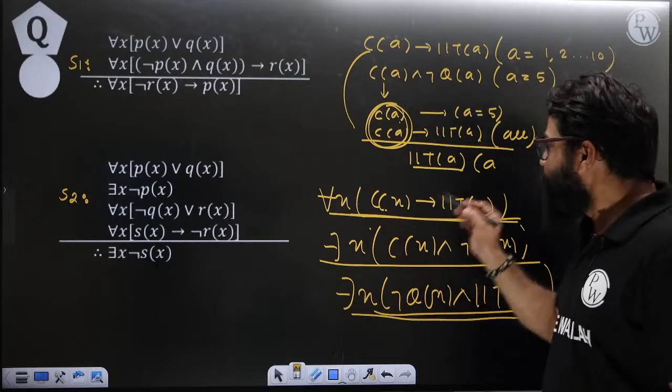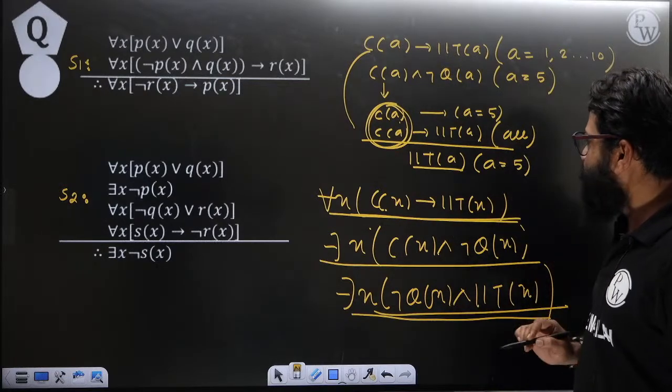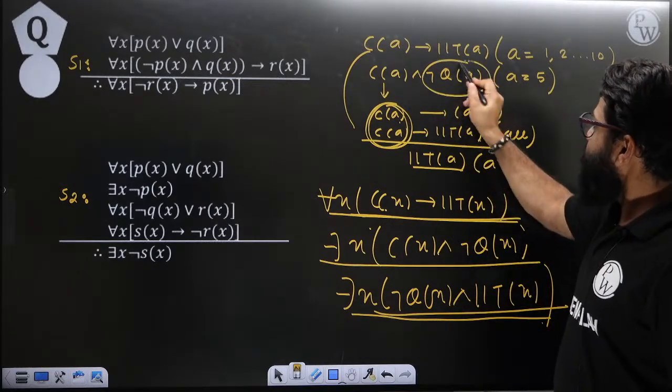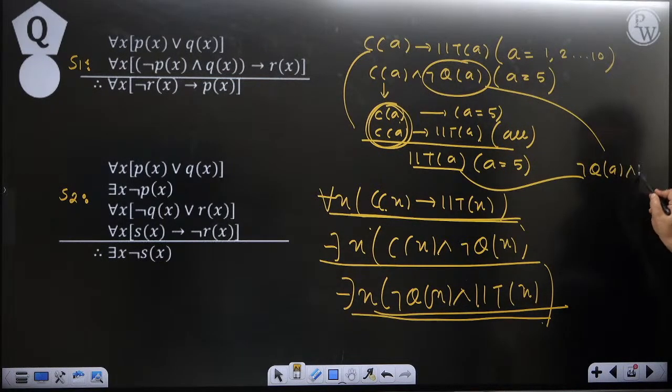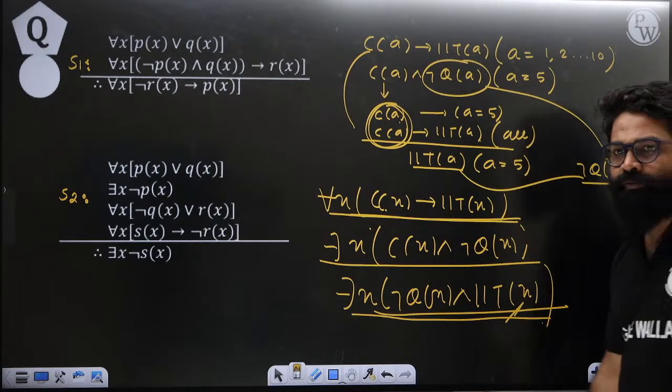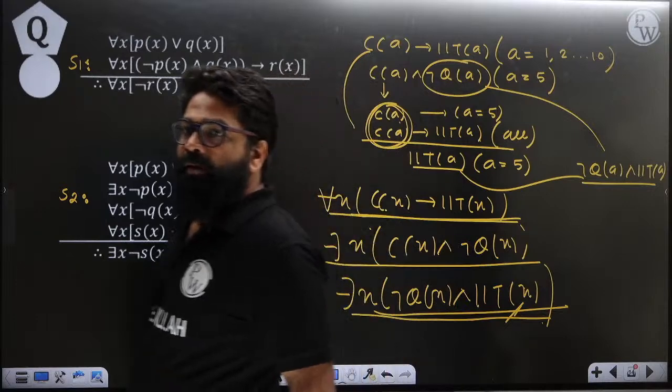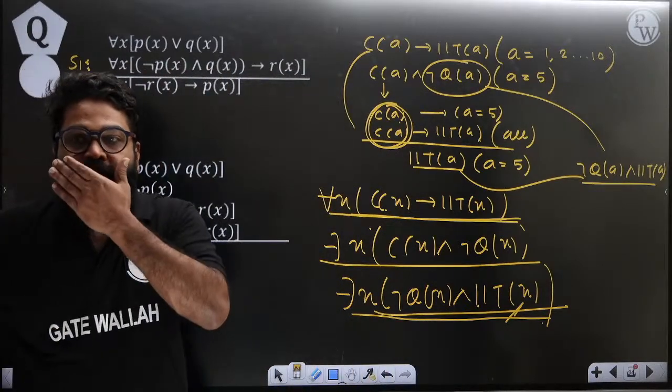This is only for the fifth element, so here you will get A equals 5. Now this is negation of Q of A and IIT of A. According to conjunction, negation of Q of A and IIT of A, so your statement will become true. Understood?